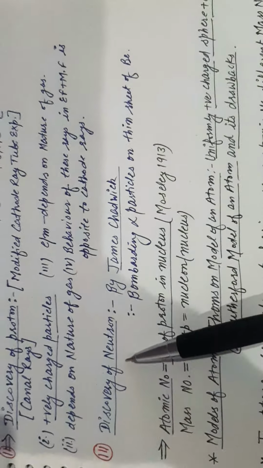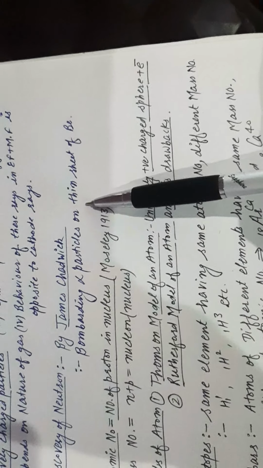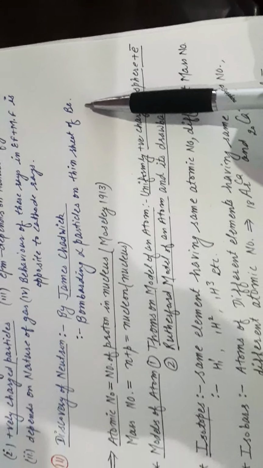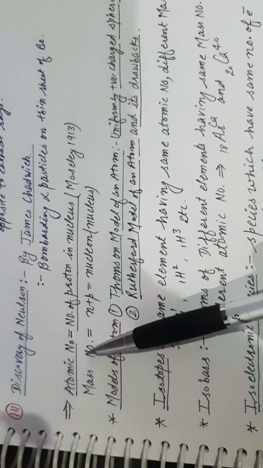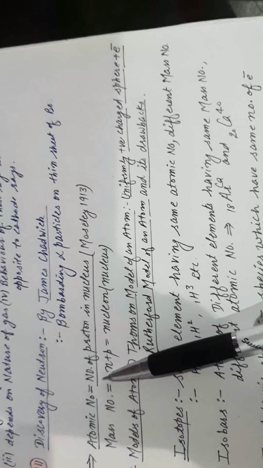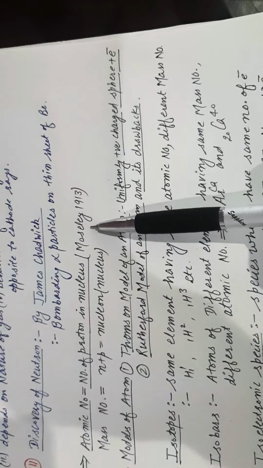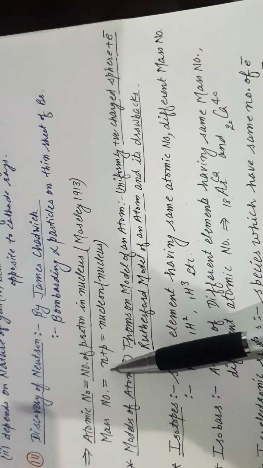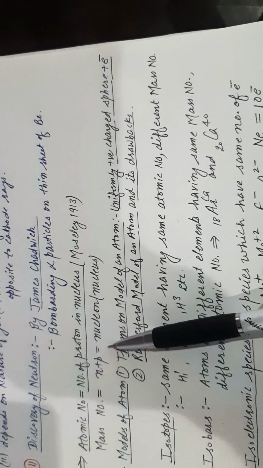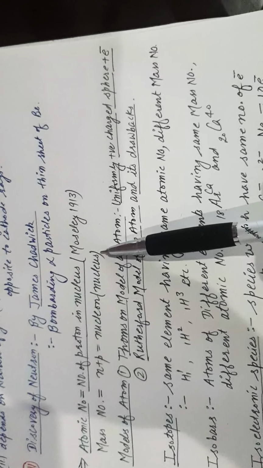Next is the discovery of neutron, given by James Chadwick with the help of an experiment bombarding alpha particles on a thin foil of beryllium. Next important term, atomic number. How can you define atomic number? It may be defined as the number of protons in the nucleus, which was discovered by Henry Moseley in 1930, and mass number is equal to number of protons plus number of neutrons, known as nucleons, which are present in the nucleus.